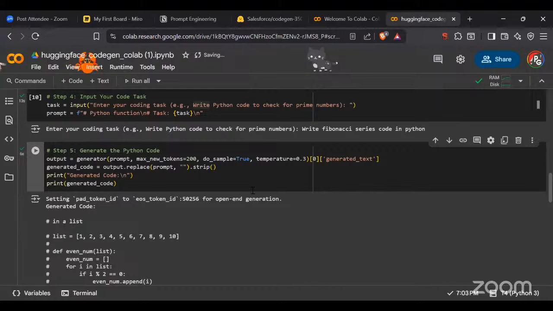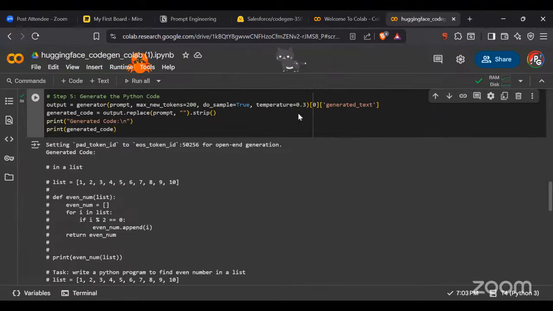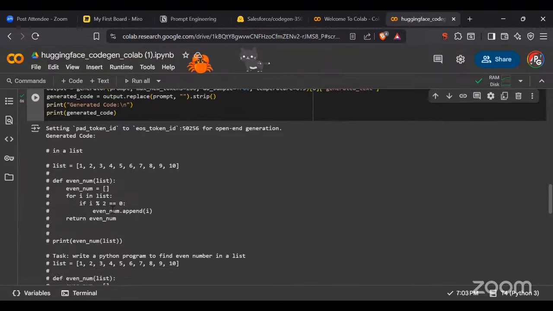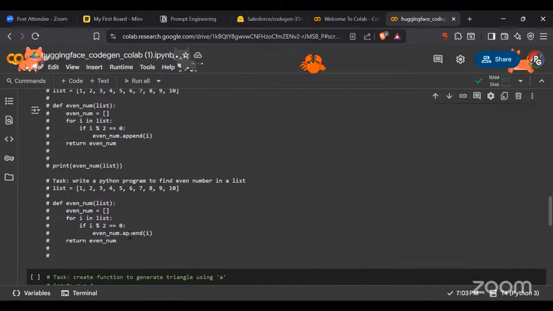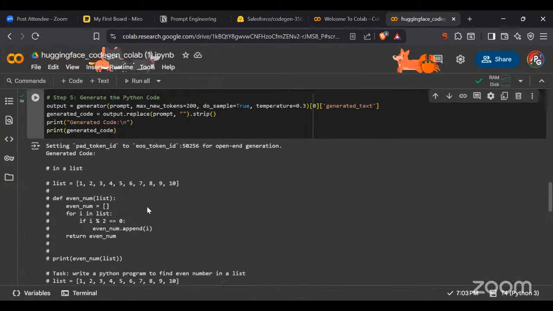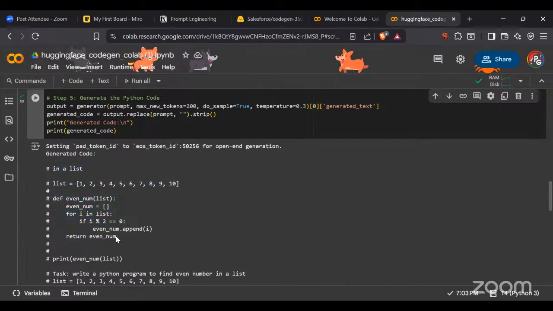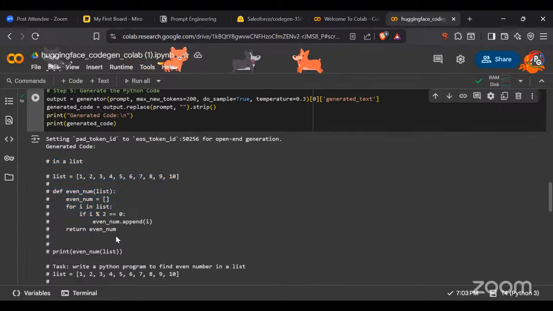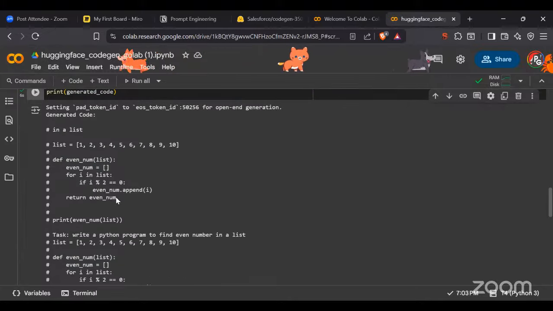So if I generate it, yeah, see. Finally, something we got here is basically for the even number, right? Now I'm getting a perfect answer for the even number, because I think there were some issues earlier. Now looking here, this is the code. The code is getting generated multiple times because the maximum tokens is 200, right? So those tokens need to be used. If you see here, we got one input here.